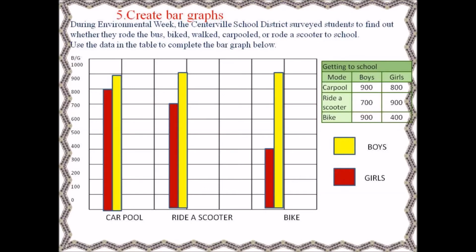Create bar graphs. During Environmental Week, the Centreville School District surveyed students to find out whether they rode the bus, biked, walked, carpooled or rode a scooter to school. Use the data in the table to complete the bar graphs below. Now here it is done. The red ones are the girls and yellow ones are the boys. Now you can find who has done the carpool and ride a scooter or bike. They are representing.